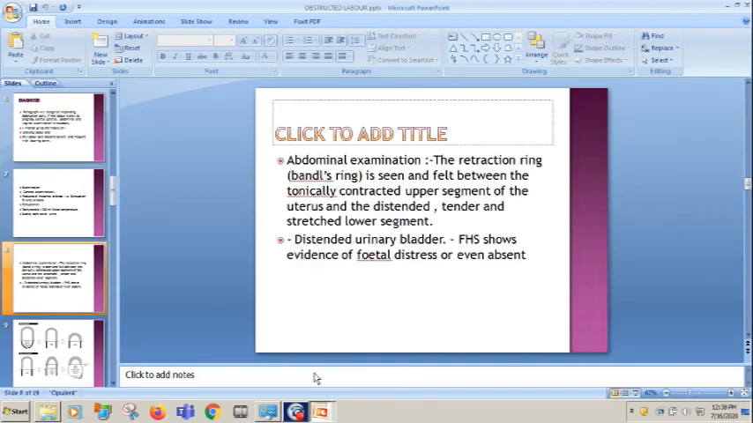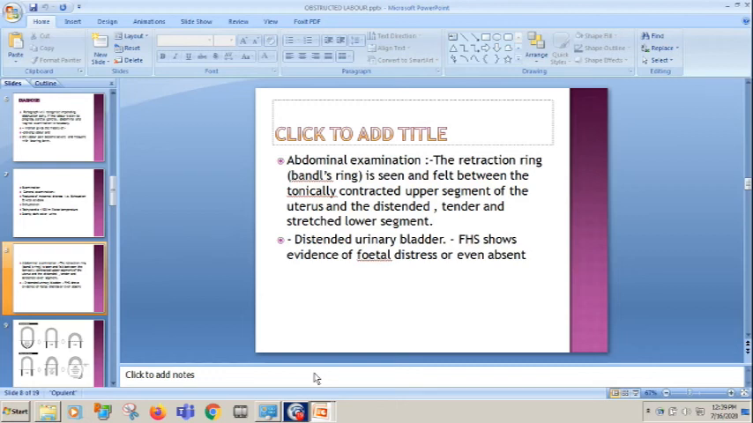On per abdomen examination, you will see there are very good contractions. There is presence of Bandl's ring. How will you differentiate that it is a Bandl's ring? I will give you a picture of that. The retraction ring is seen and felt between the tonically contracted upper segment of the uterus and the distended, tender and stretched lower segment. And the bladder is also distended.